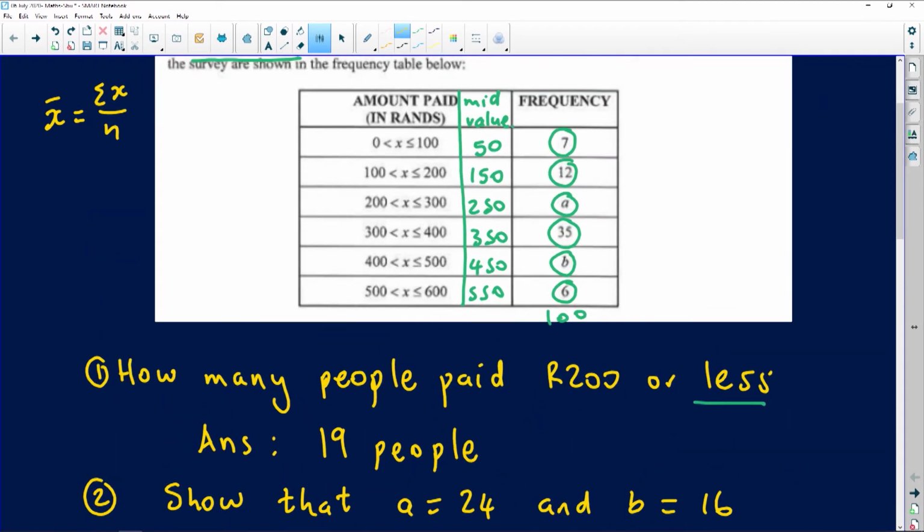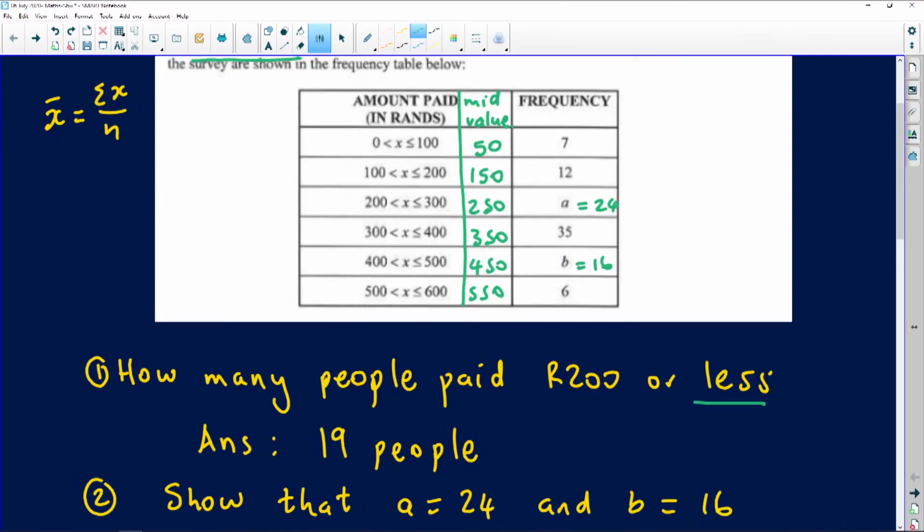So I'm going to come back here and update my diagram because we now know what A is and we know what the value of B is. So this number here is 24 and this number here is simply 16. The next question says we need to now write down the modal class, right? The modal class is the class with the most entries. You know from ungrouped data that mode is the most frequent or the most common score, the number that appears the most, right? If there's 2 of them, you're going to quote 2 of them.